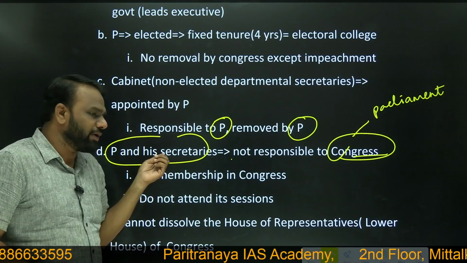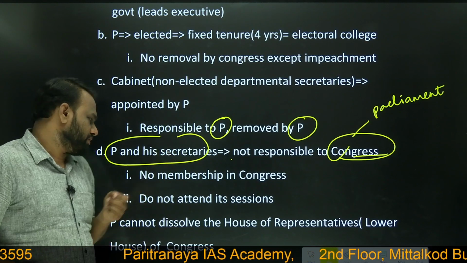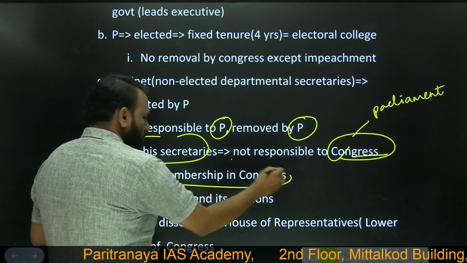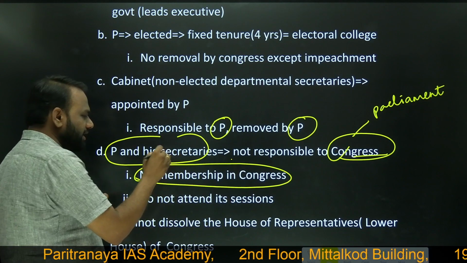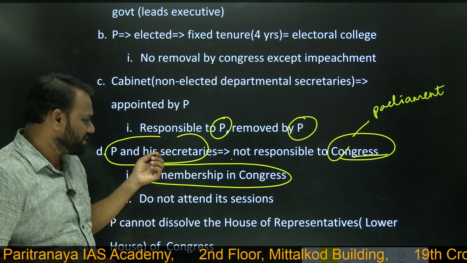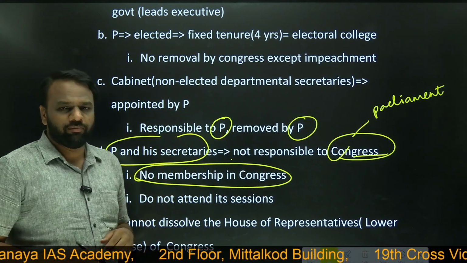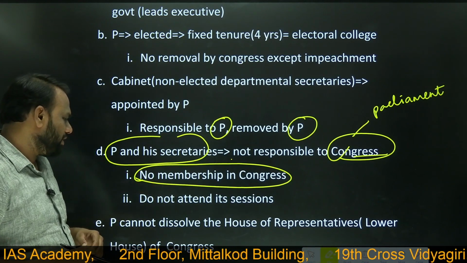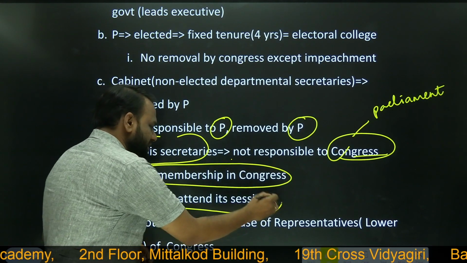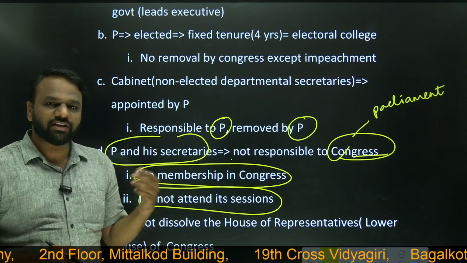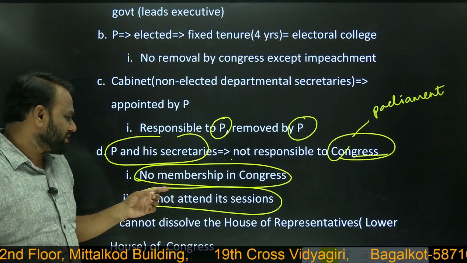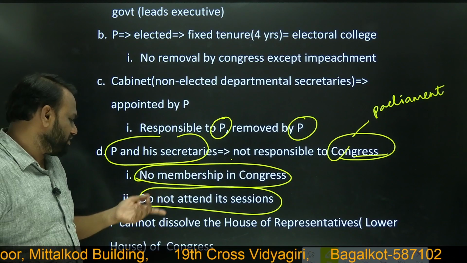They can work according to their wish. No membership in the Congress. The person who is a secretary is not a member of Parliament. He is not a member of either house, and he does not attend its sessions. So in India, our ministers attend the sessions of Lok Sabha and Rajya Sabha, but in USA, the secretaries do not attend the sessions of what?